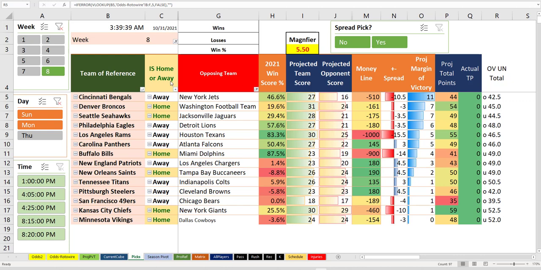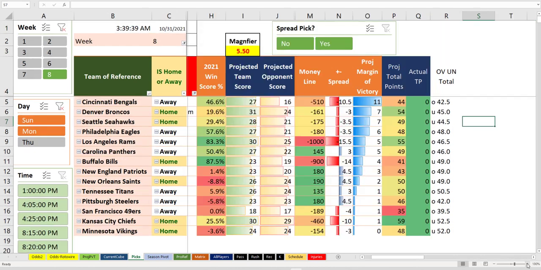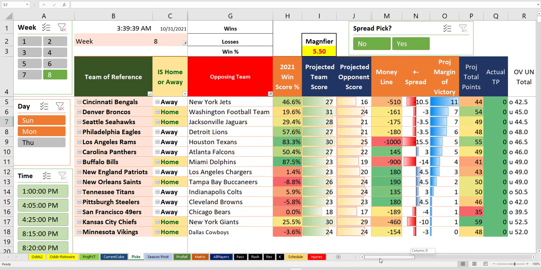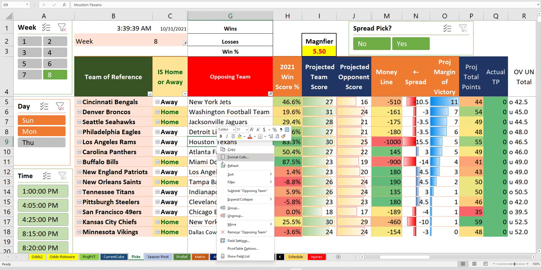That being said, let's talk about Week 8. All right. I've added an over-under total formula over here so we can check over-unders, because I do want to talk about it as well as what has happened, and let's talk about the game. So here's an interesting thing. This is not current. Watch this. I'm going to refresh this because I just updated the injury report. Let's look at what